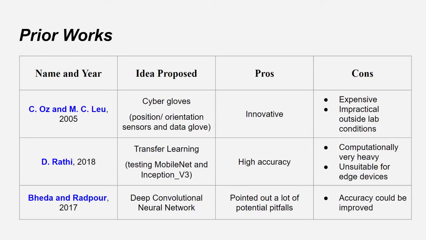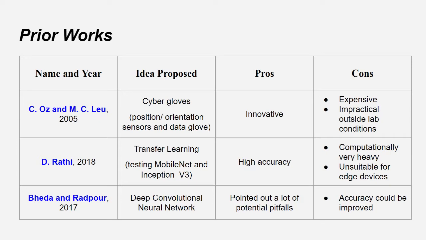The first paper on this slide, by Liu again, is from 2005, it's quite back in the day, but their approach was really innovative. They use something called cyber gloves, which is actually like a glove which you wear, and it tracks the position of your fingers using extra elaborate equipment as well. Again, it's very expensive and it's absolutely impractical outside lab conditions because you would neither be having this elaborate equipment to detect that you are wearing the glove, nor would you be having this glove in the first place.